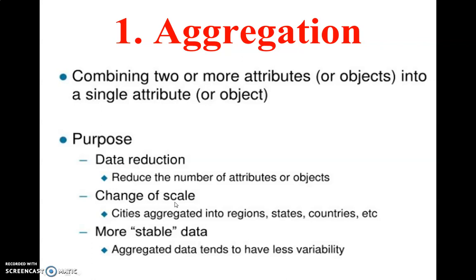Second purpose is change of scale. Here data is aggregated into regions, states, countries, etc. It provides a high level view of data instead of a low level view. One example is cities. The other example is of days. Days are aggregated into weeks, months and years. That is your change of scale. The third purpose is more stable data. By doing aggregation, we will have more stable data. That is the third purpose of aggregation.